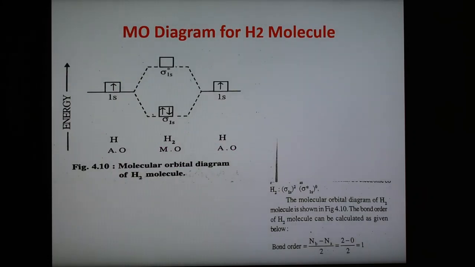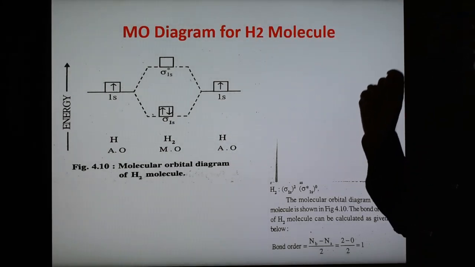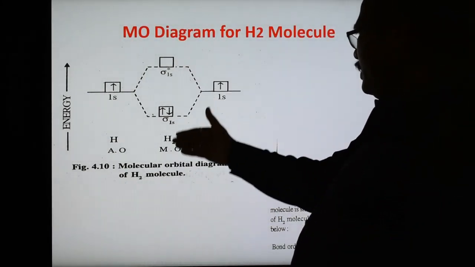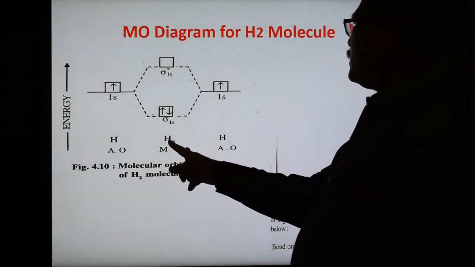Now see the first diagram, the molecular orbital diagram for a simple first example, the hydrogen molecule. As we know, the atomic number of hydrogen is 1, so the configuration is 1s1. So the 1s orbital has only one electron, and the MO diagram is shown here. This is the energy. Here is the atomic orbital, and here is the molecular orbital.